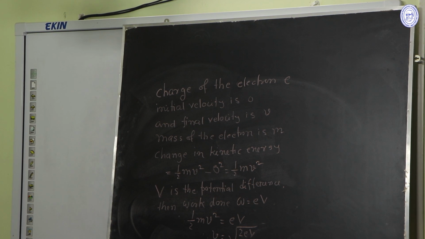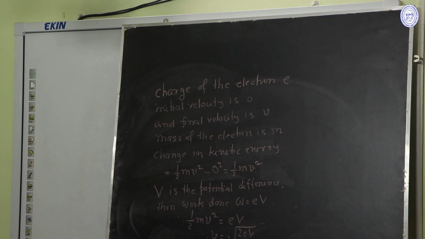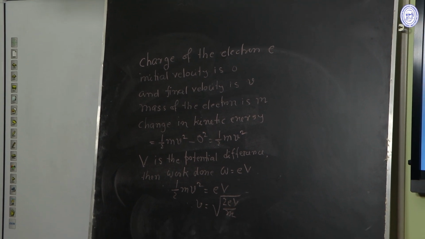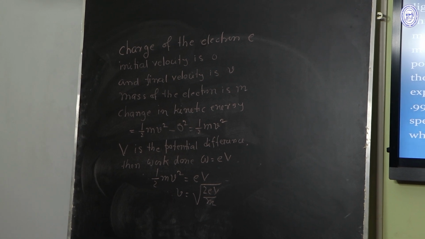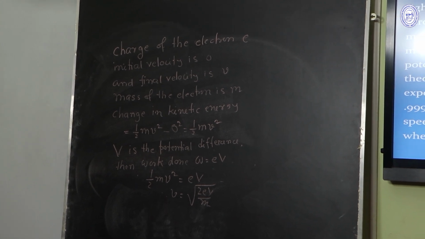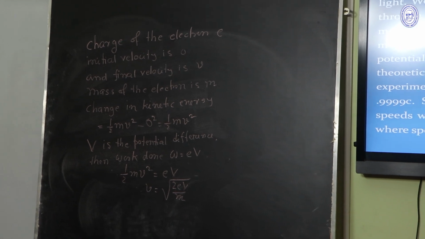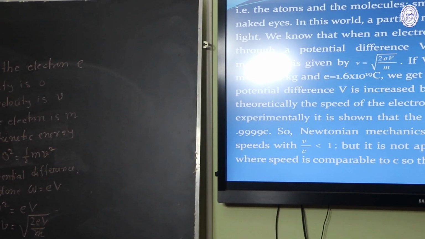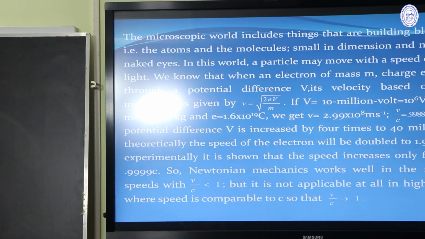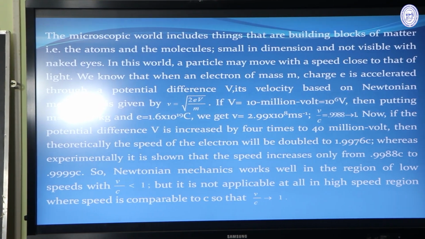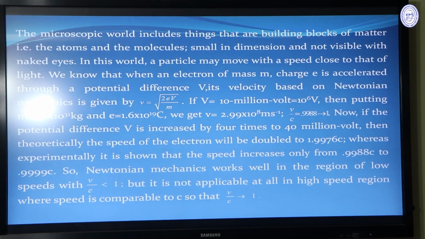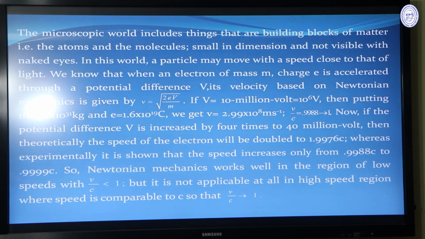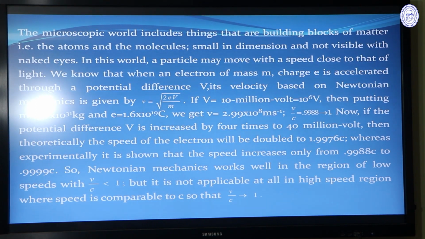Now experimentally, when we take the potential difference V equal to 10 million volt, that is 10 to the power 6 volt, and charge of electron e equal to 1.6 into 10 to the power minus 19 coulomb, and mass of the electron m equal to 9.1 into 10 to the power minus 31 kg, putting these values we get the velocity v equal to 2.99 into 10 to the power 8 meter per second. When we divide this velocity by velocity of light in free space, we get v by c equal to 0.9988, which is very close to 1.